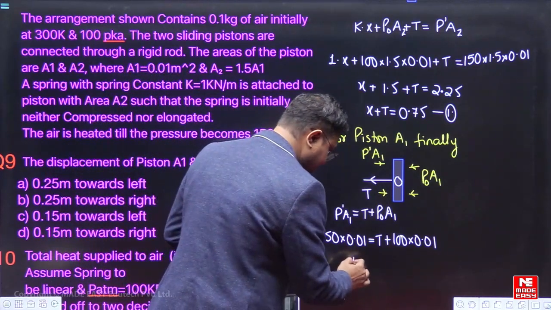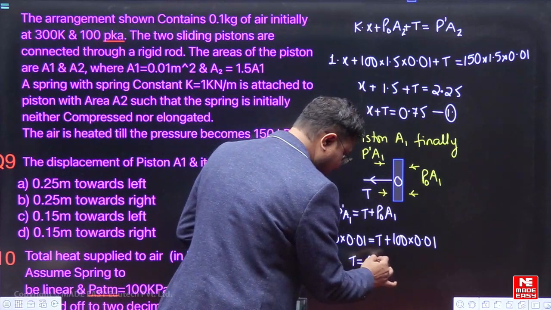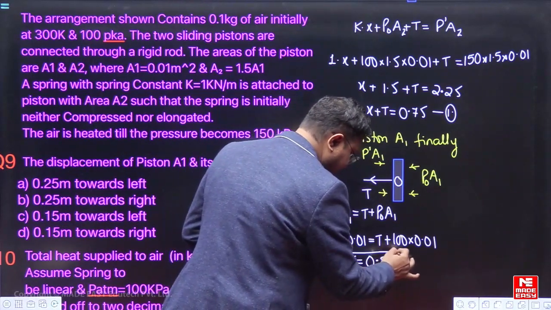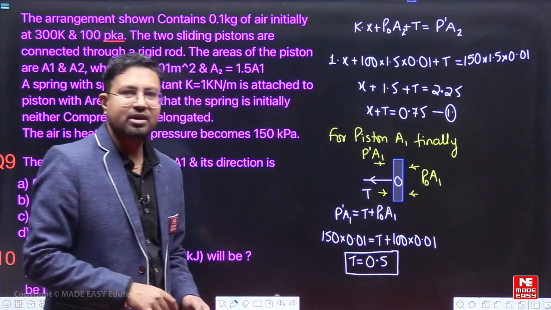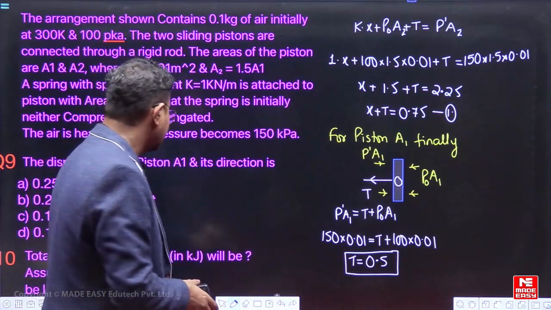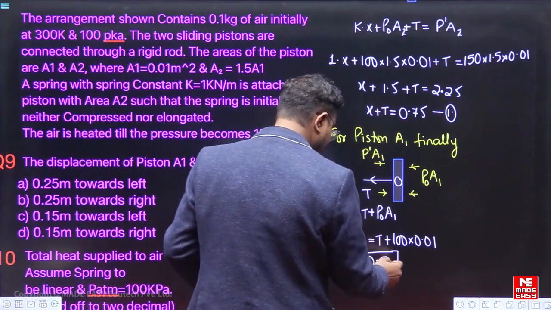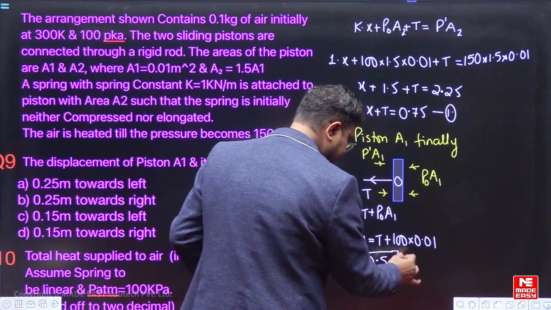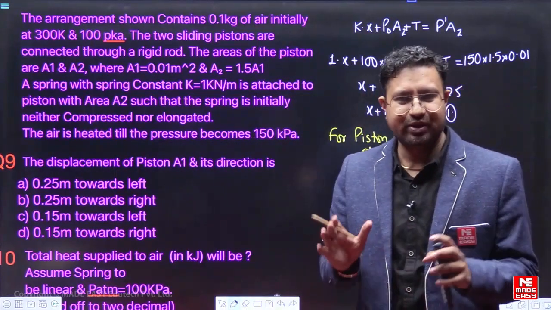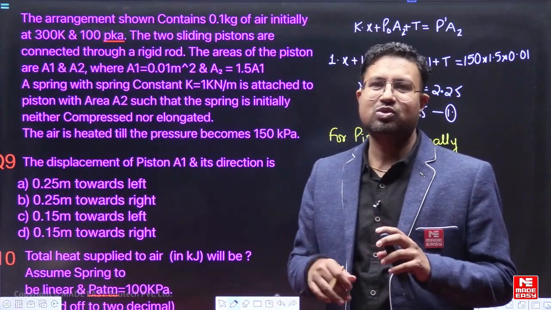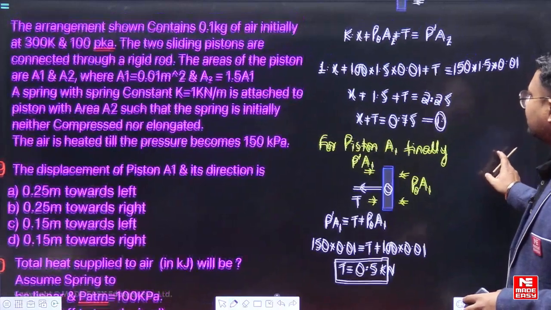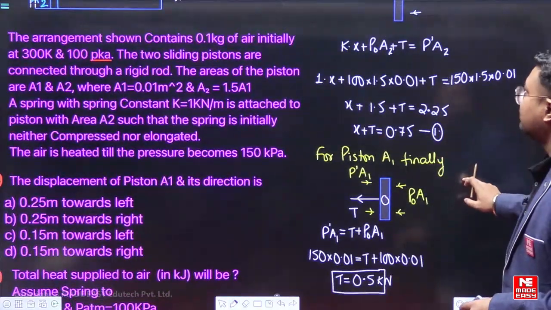So we have T equals 0.5. So the value of T comes out to be 0.5, and obviously it will be in kilo Newton because we have the pressure in kilopascal and area in meter square. So this is this much kilo Newton, 0.5. Now, is this what we have to solve? No, we don't have to solve this. We have to solve the displacement. So we can keep this value in equation 1.